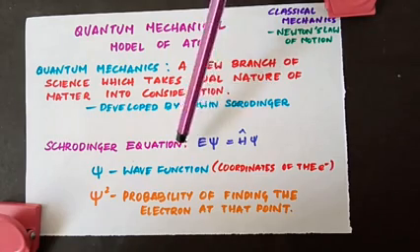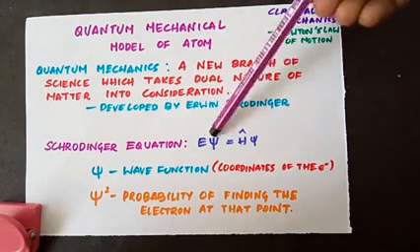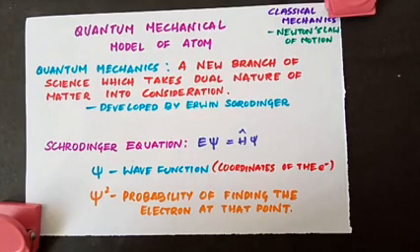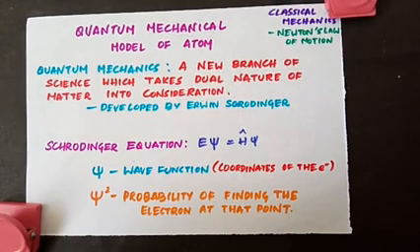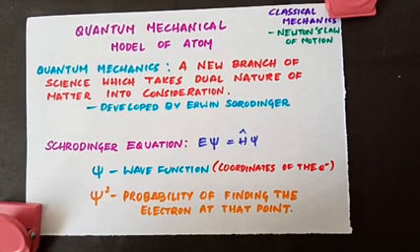E is the energy and psi is the wave function. When this equation is solved, the solution gives you the values of E and psi. The psi, which we call the wave function, is a mathematical function, and its value depends upon the coordinates of the electron in the atom, and it does not carry any physical meaning. Just like when you talk about sound and light, you can draw the sound wave and light wave, and it is represented as amplitude, but only the square of the amplitude gives you the intensity. The square of the amplitude has a significance.